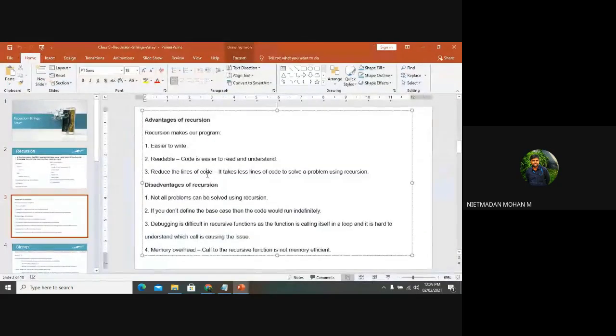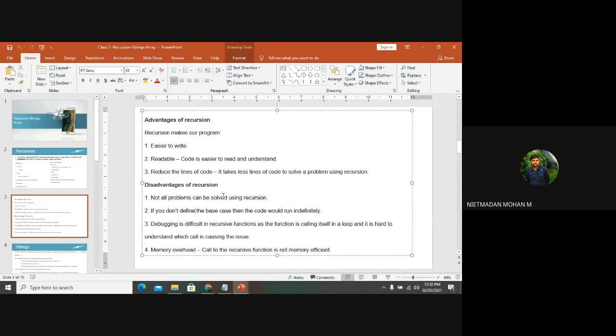And these are some of the advantages and disadvantages of the recursive function. The advantages are that it is easy to write, the code is easy to read and understand, and it reduces the lines of code when normally we are calling the functions. And these are some of the disadvantages. Not all problems can be solved using recursion. Based upon the output, if you want to fix the base case of the function, then you can go with the recursive function. And if you don't define the base case, then the code would run indefinitely.